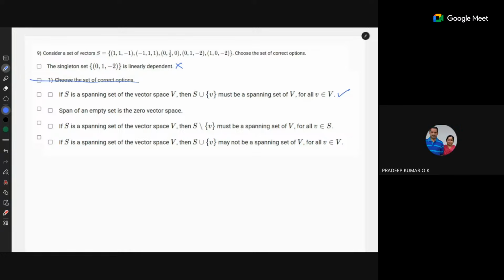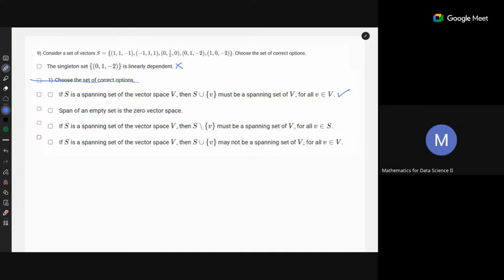And can you get a vector which is not in your vector space? You cannot get anything outside of the vector space because all the vectors are sitting inside your vector space.